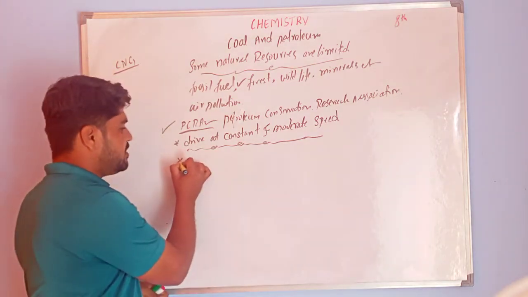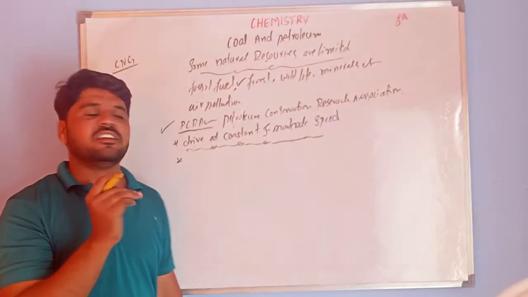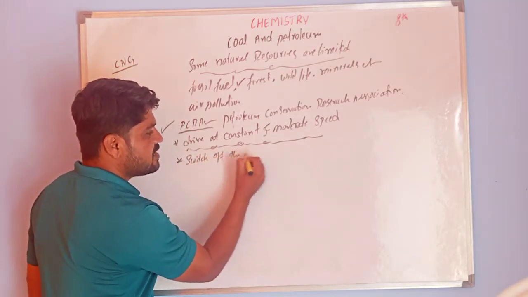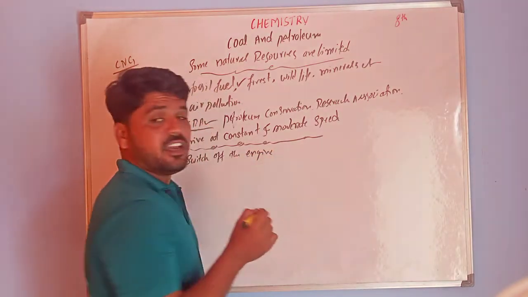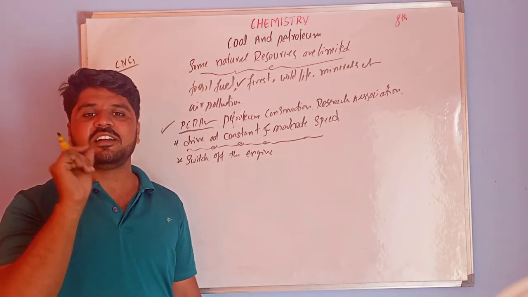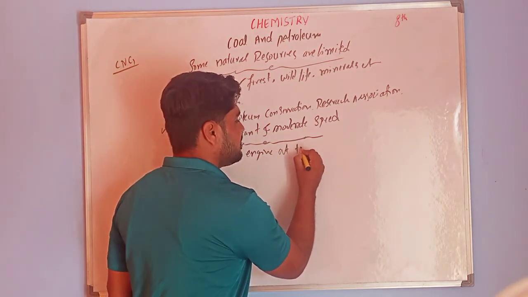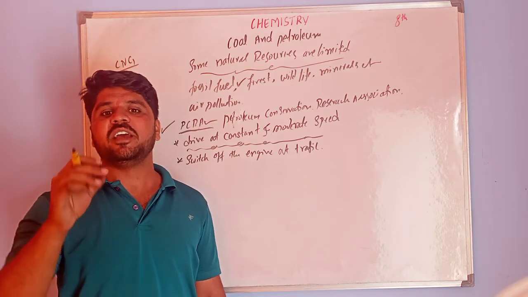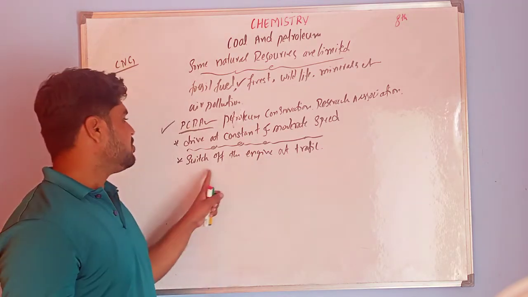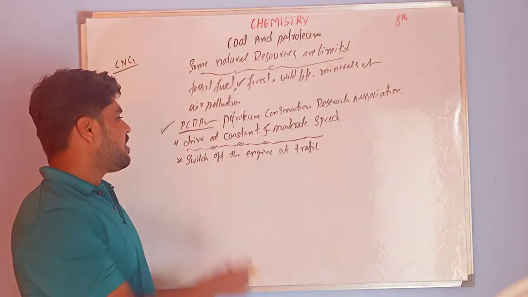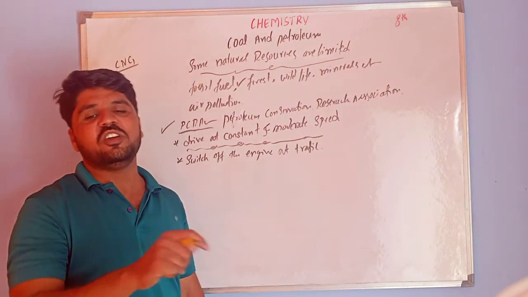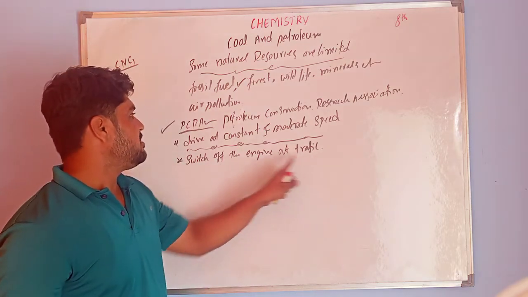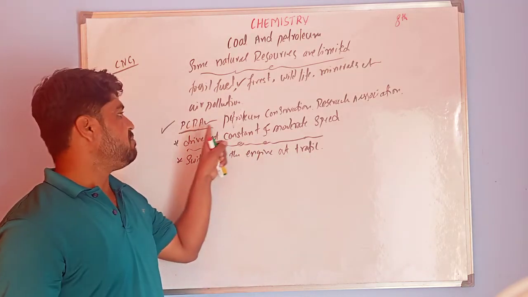And one more tip: switch off the engine at traffic lights or at a place where you wait. When the traffic light turns green, then only you start and go. This is a very good tip given by PCRA.